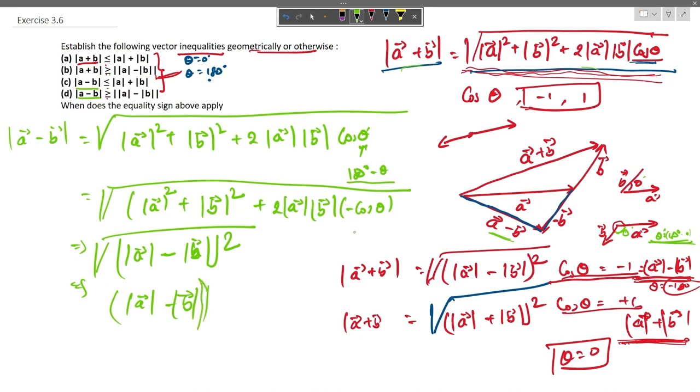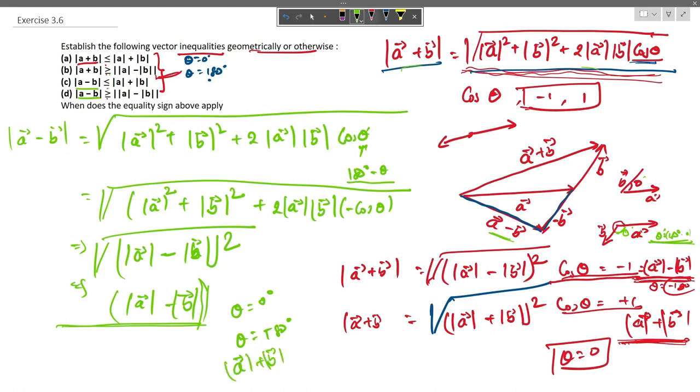Again it will depend upon the value of theta. If theta equals 0 degree, it is going to be this relation, and if theta equals 180 degree, the sign will change here, and it will turn out to be vector a plus vector b.